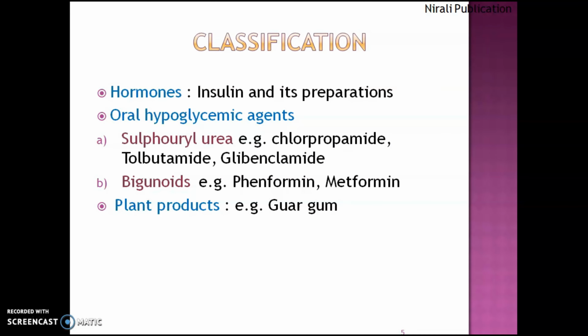Next is classification of hypoglycemic agents. First is hormone, that is insulin and its preparations. Second is oral hypoglycemic agents. In that, first A is sulfonylureas. Examples are chlorpropamide, tolbutamide and glibenclamide. B is biguanides. Examples are phenformin and metformin. Third class is plant products, and that is gurmar.